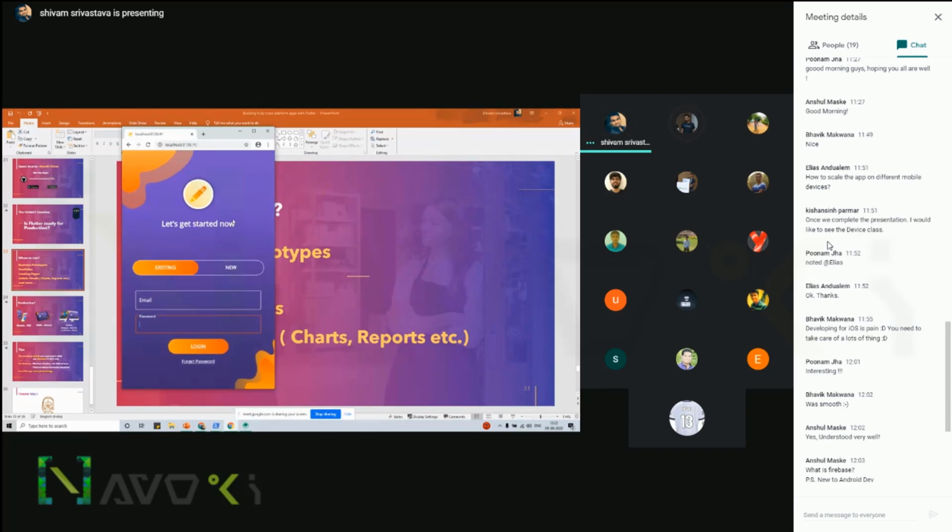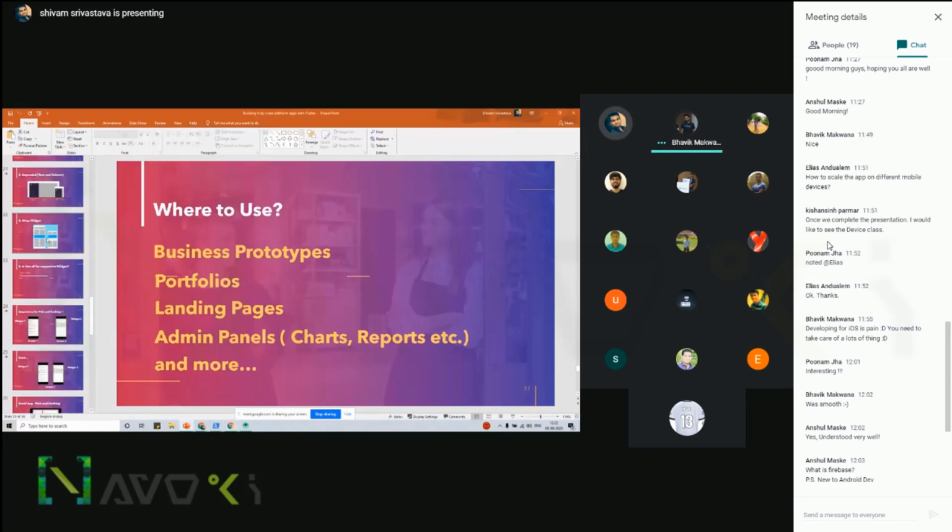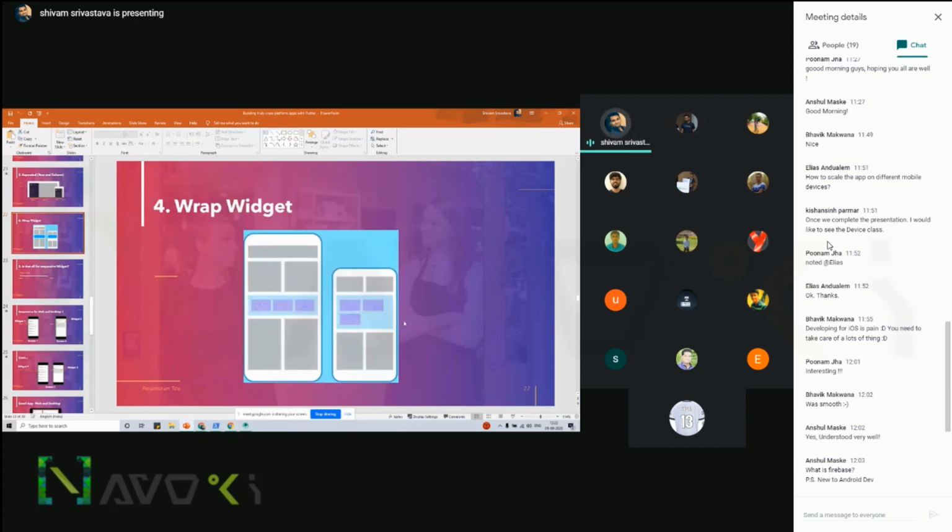Yes, indeed. Then you have to test with the scale factors that are already provided in the media query. And then there is a flexible widget. Then there is a wrap widget that we explained here. Suppose the device is going out of bounds, it will automatically move your child widget to the next line.